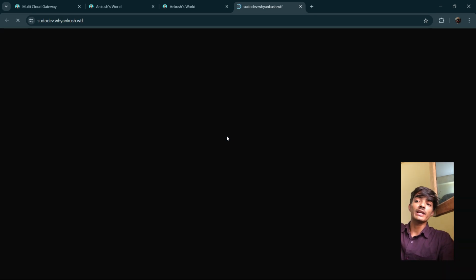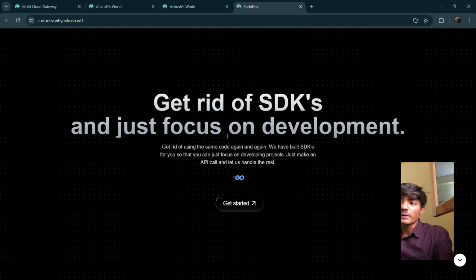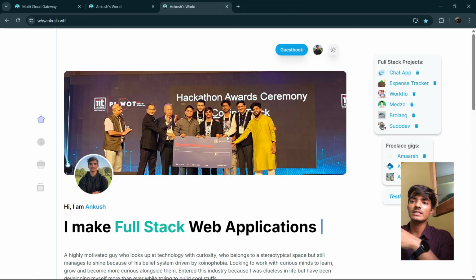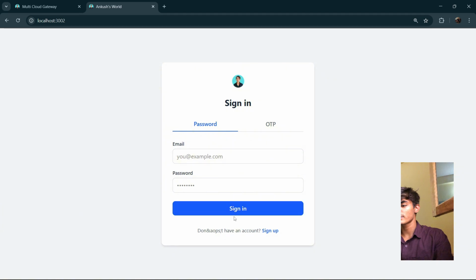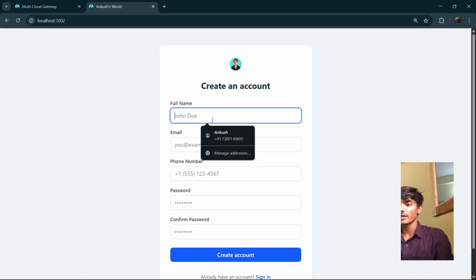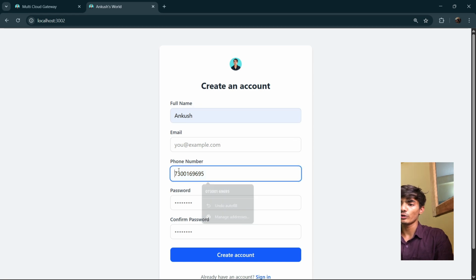And you have to sign in again and again and again on these platforms. But I have removed that with the service. I mean, this is right now there, but the service says that you don't have to log in again and again. You simply have to log in only once. Okay, so let me try it. Let me sign up first. Let me sign in as Ankush. These are my details. I hope it makes sense.